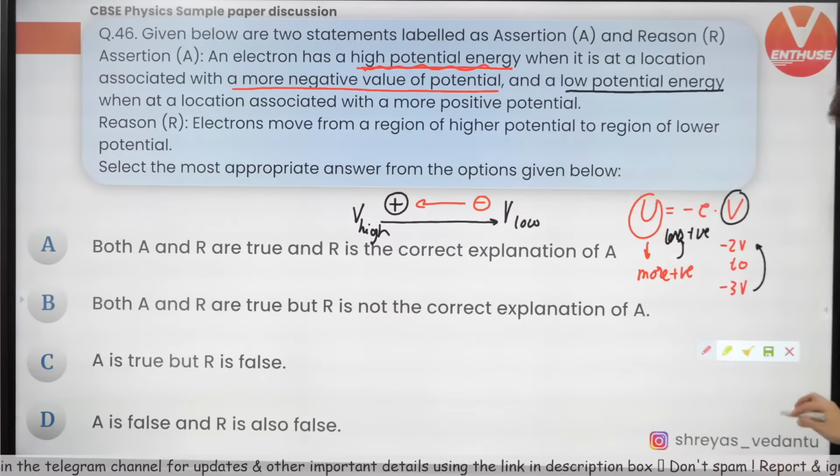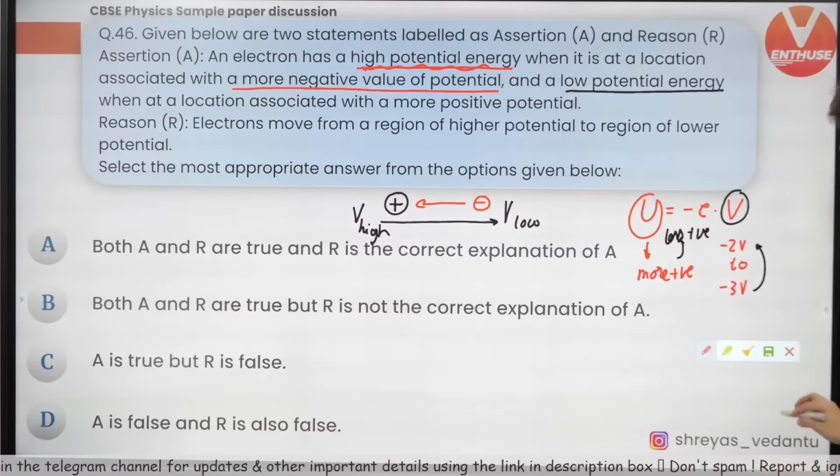The horizontal component is 0. The vertical component is only there. So because of which the needle will become vertical to the Earth's surface. Keep this in mind. So both A and R are true and R is the correct explanation of A. Yep, that is very true, guys.